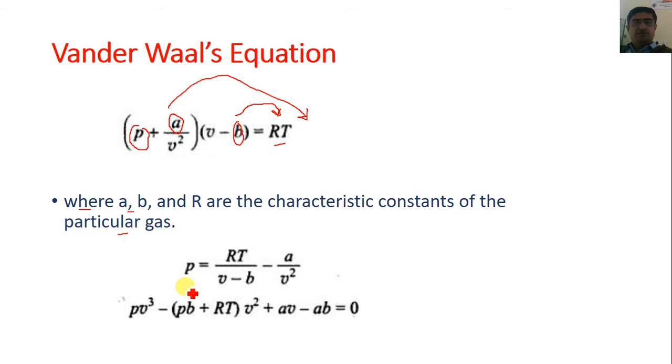Now if you want to solve this equation further, the terms are PV cube minus bracket Pb plus RT into V square plus aV minus ab is equal to 0.